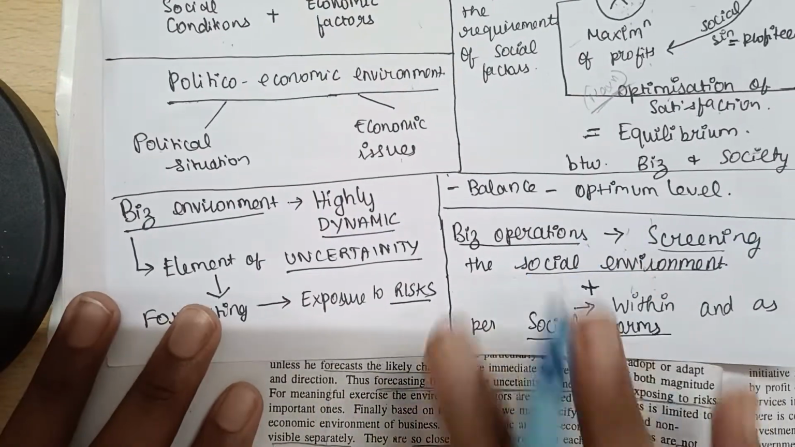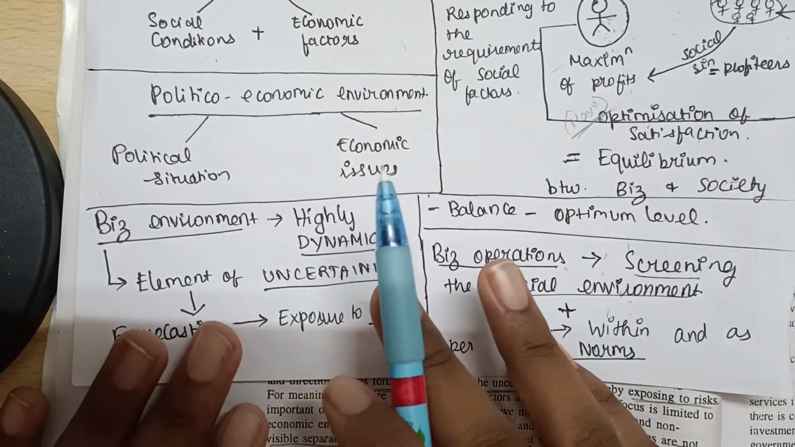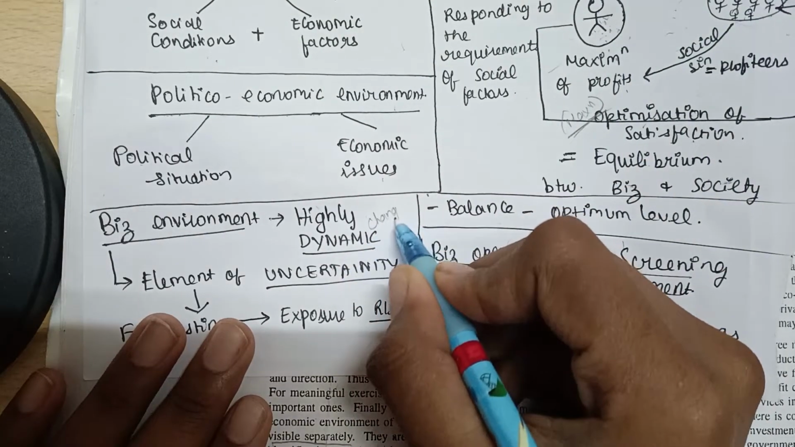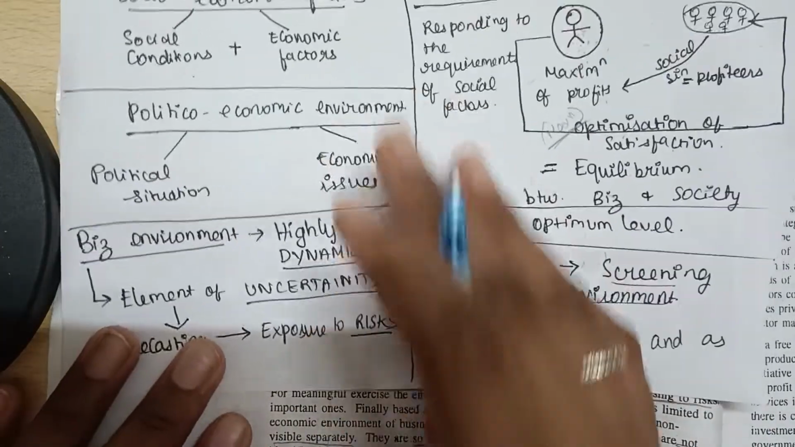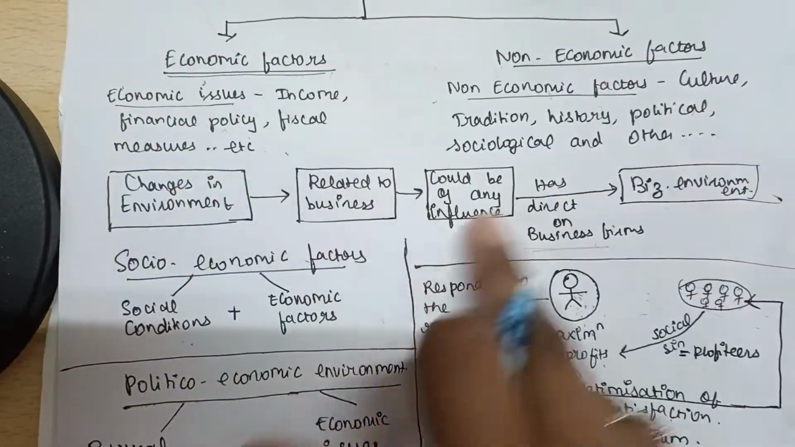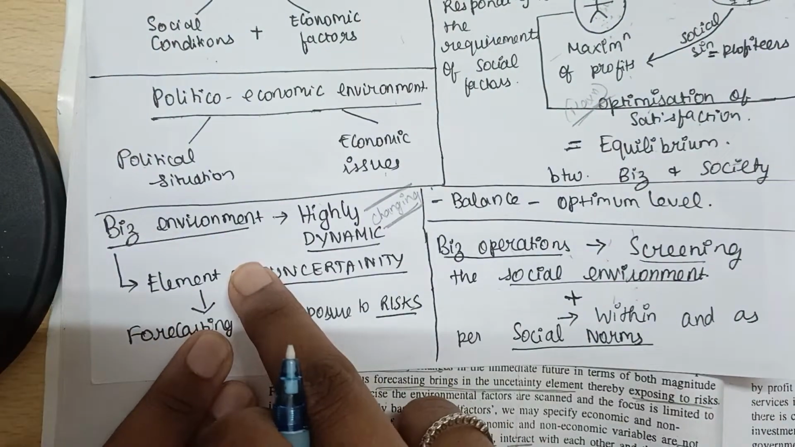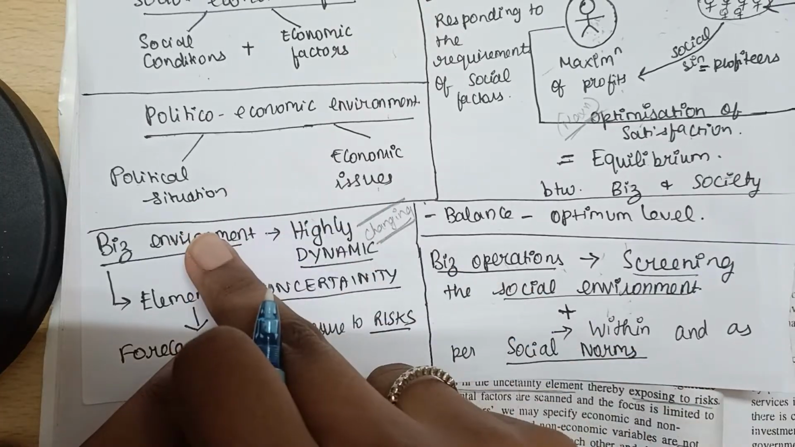And you have to understand one basic main point: the business environment is highly dynamic. What is highly dynamic? Highly changing, very changing. Any business environment is very changing because there are so many things that happen in the world which can affect our business, which can become a business environment, and which can actually affect our business.